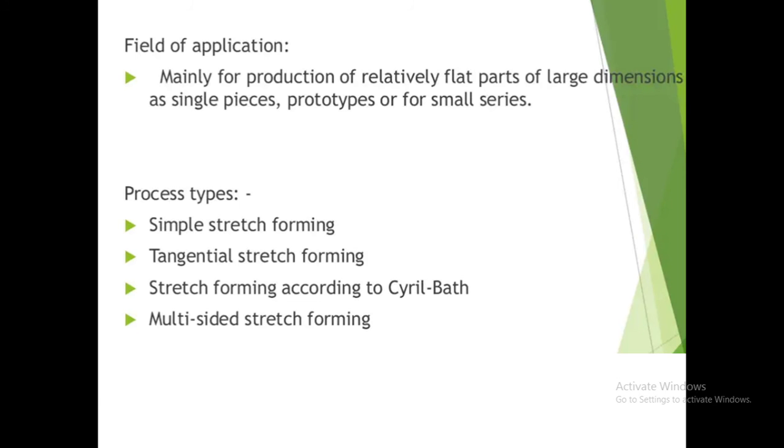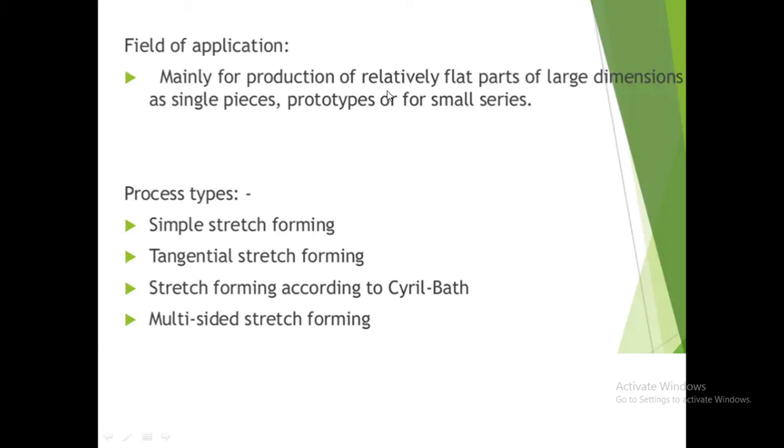Now, the field of application where this stretch forming is used is mainly for the production of relatively flat parts of large dimension. The parts are relatively flat, but they have some forming operation on them, and the size of the parts is very large.